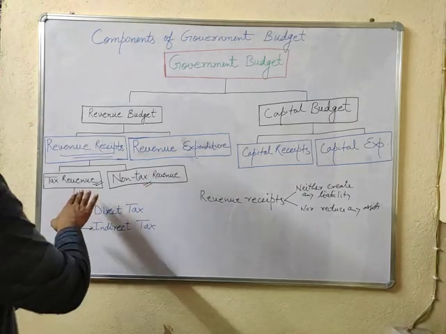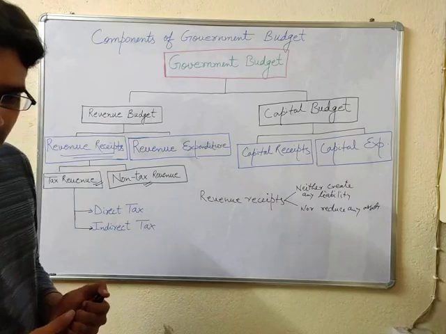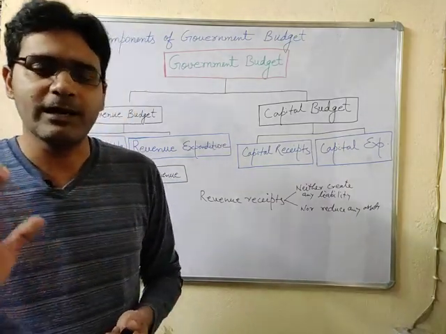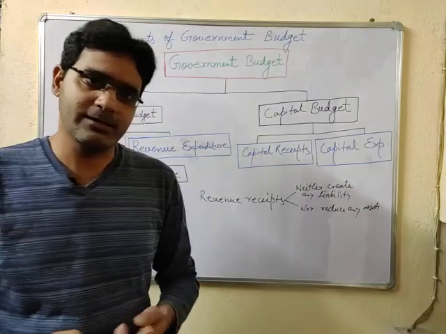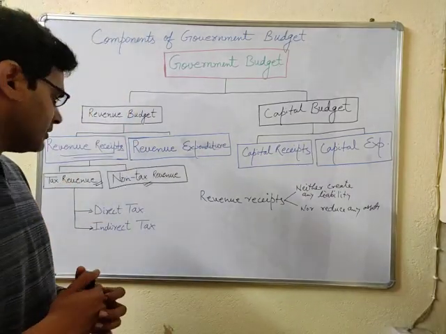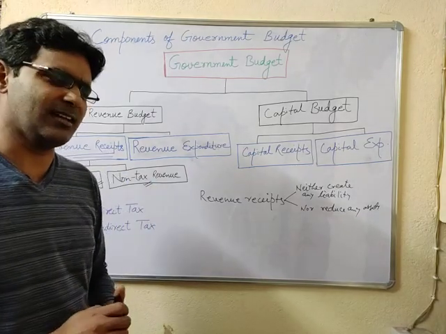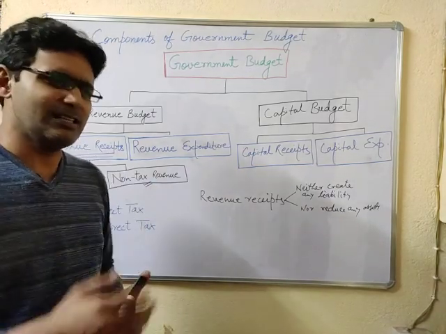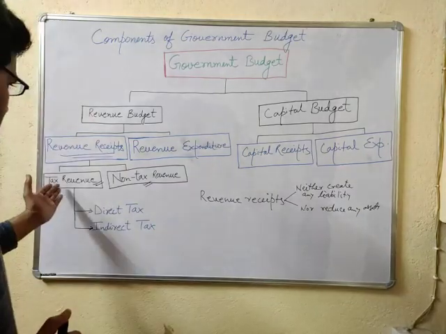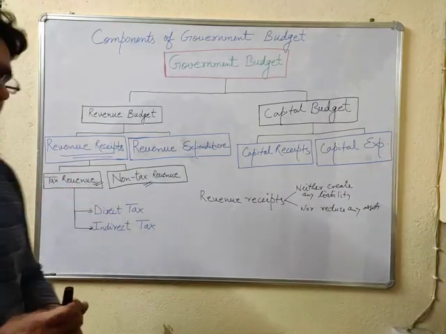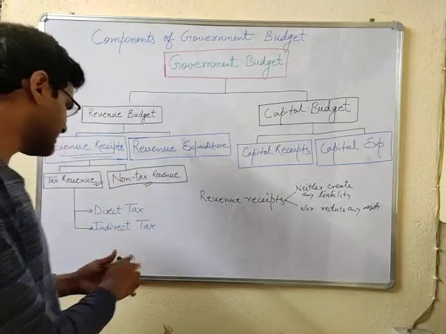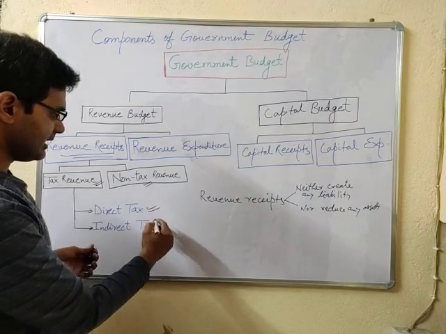First we will try to understand what is tax revenue. Tax is a compulsory payment which is levied by the government over the public, and under the tax revenues we have so many examples like the income tax, wealth tax, excise duties, etc. We can also distinguish this tax revenue into two parts. The first one is direct tax and second one is indirect tax.